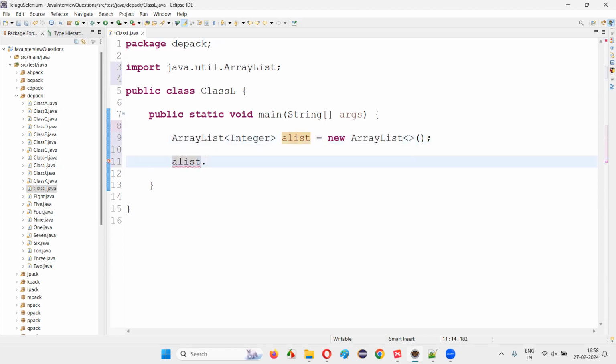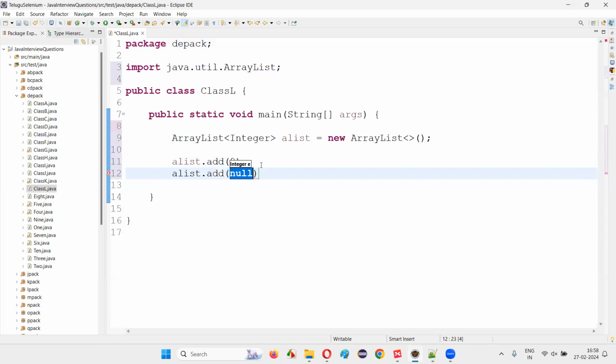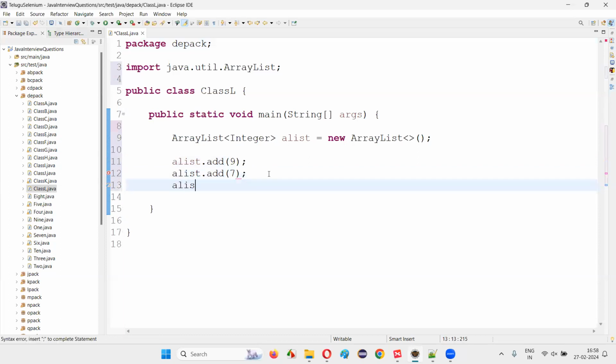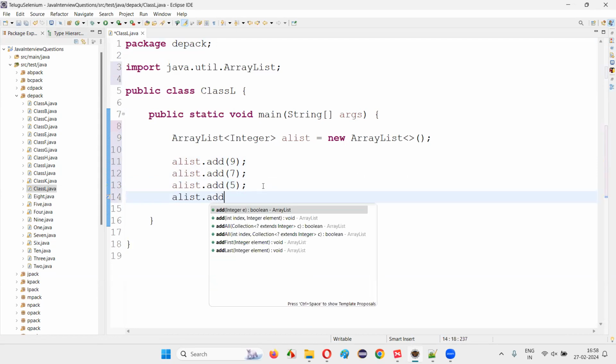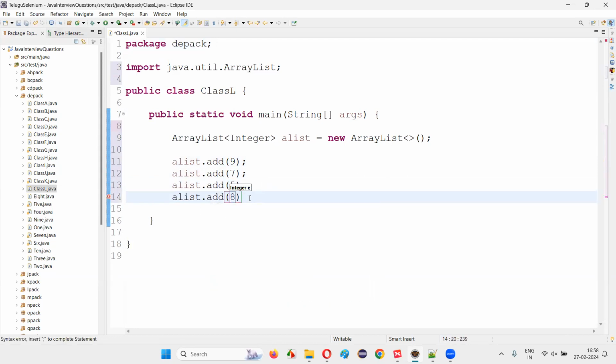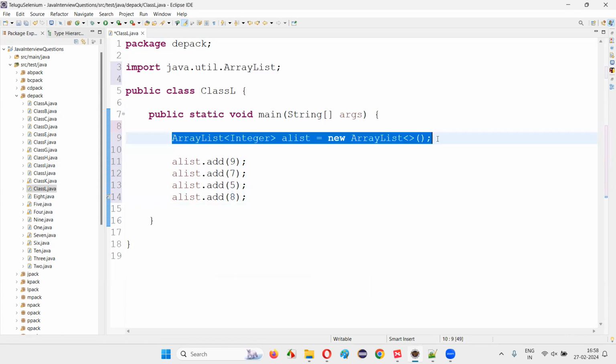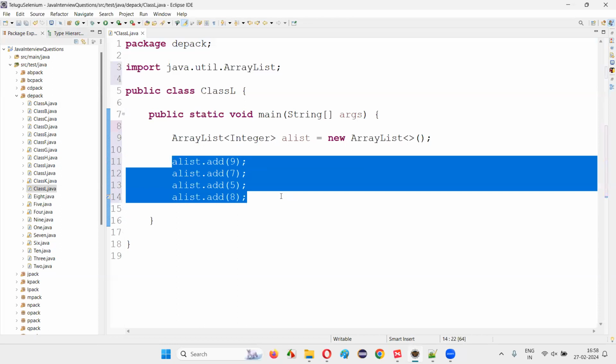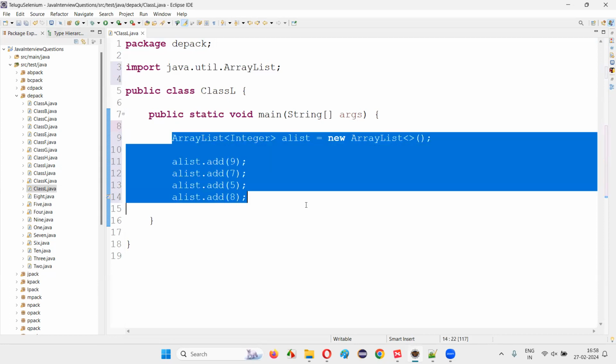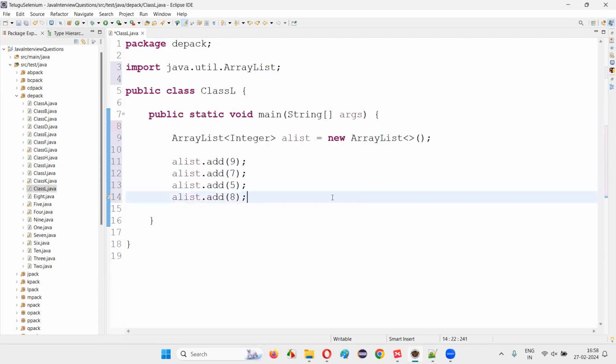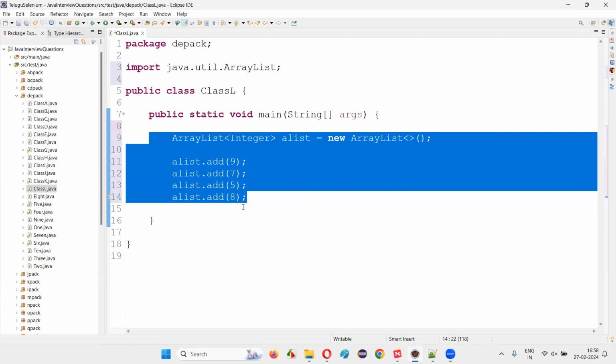So I can keep on adding as many elements as I want, guys. For example, here 9, aList.add(7), aList.add(5). I can keep on going. There is no limit for this. There's no fixed size for this ArrayList. Hence, you can keep on adding as many elements as you want: 1, 2, 10, 20, 100, 1,000 elements, you can add to this ArrayList without compromising the size. Hence, ArrayList is not fixed in size.